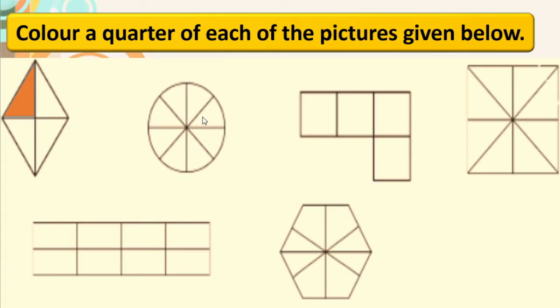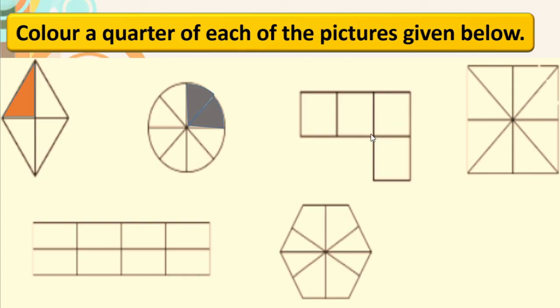Here it has 8 parts. Then quarter part of 8. First you think about half part of 8. That is 4. Right? Upper portion you can do. 4. This is half. Half of half is quarter. So we have to color only 2 portions. Only 2 parts we have to color. See. Correct? This is nothing but the coloring of quarter part of this picture.